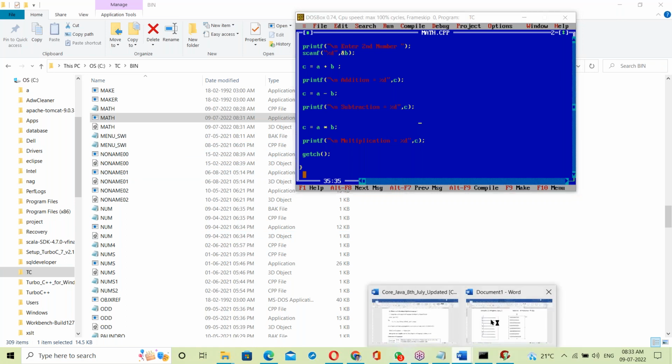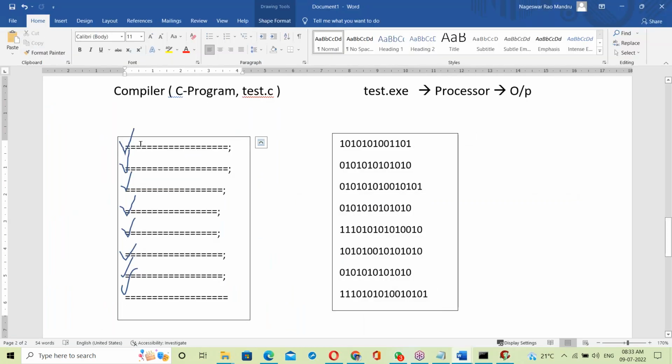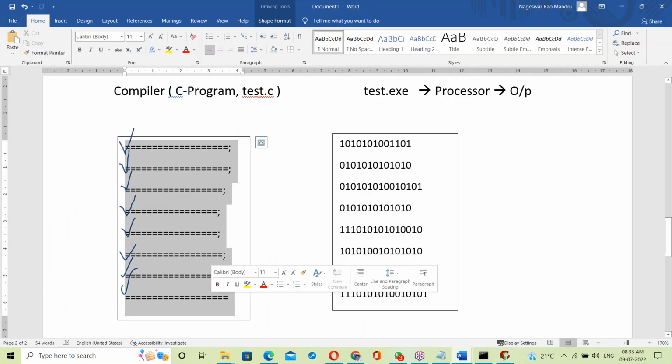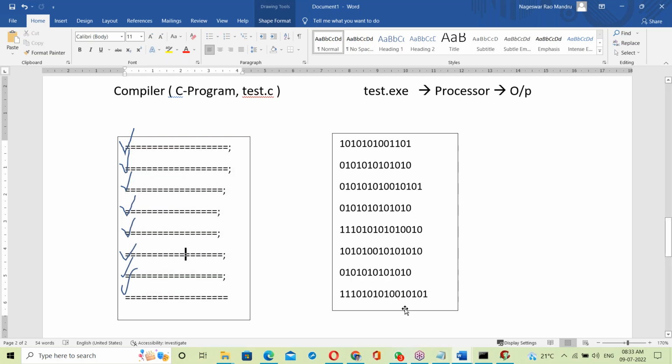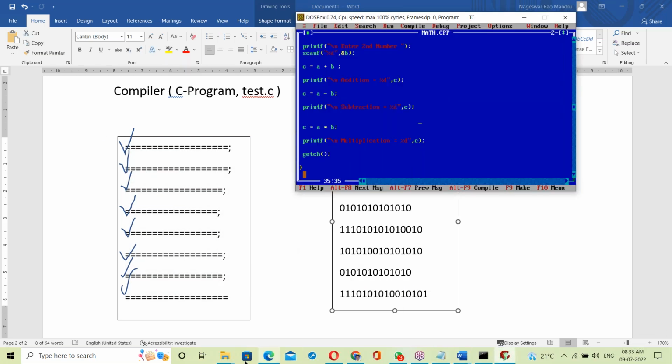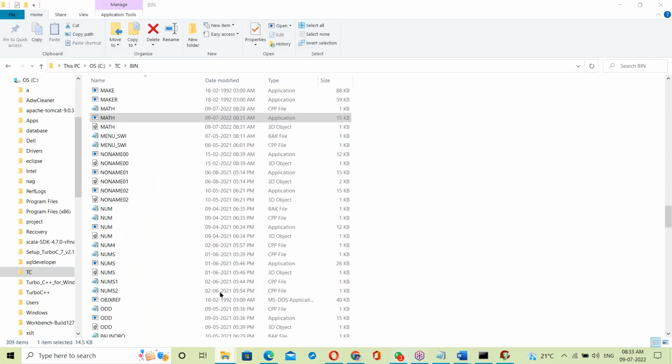So the compiler checks the whole program from top to bottom. If no error, it generates one exe file, and that exe file is executed. See that in the backend, the exe file is generated, right? Backend, see this exe file. This exe file executed. That's it here.